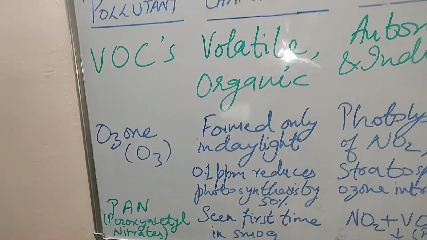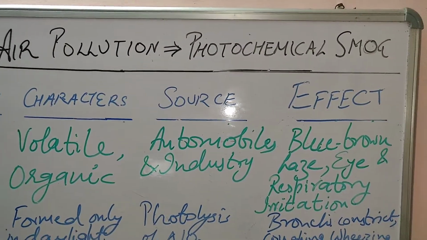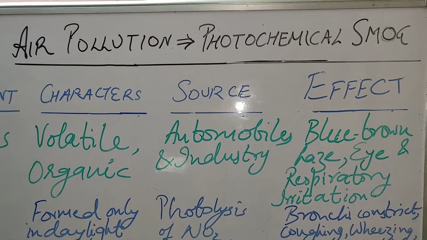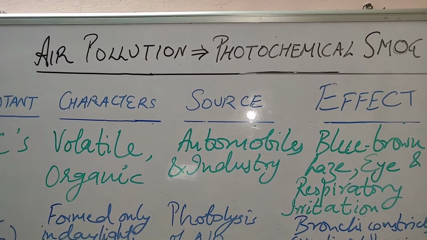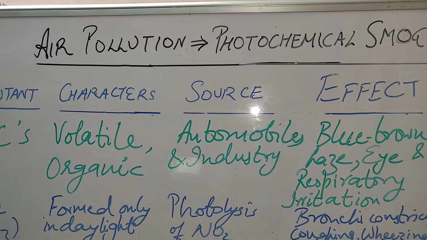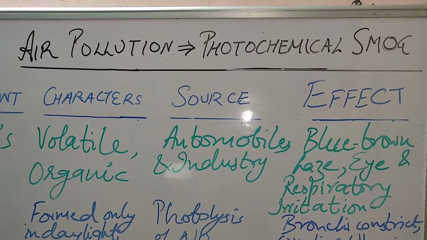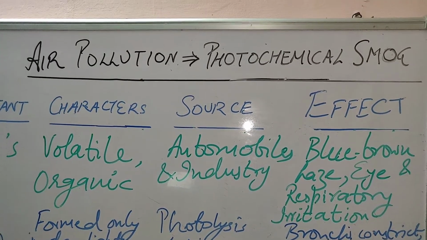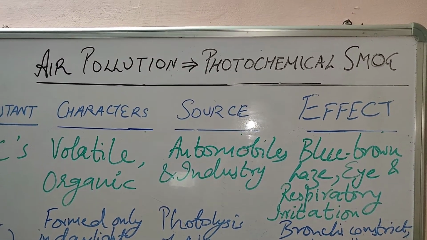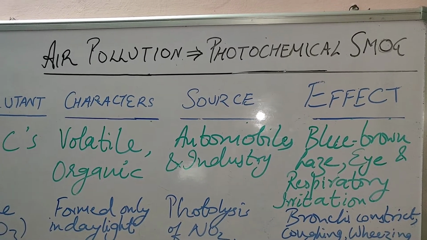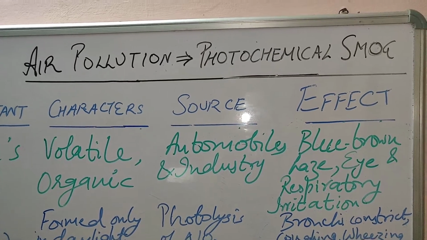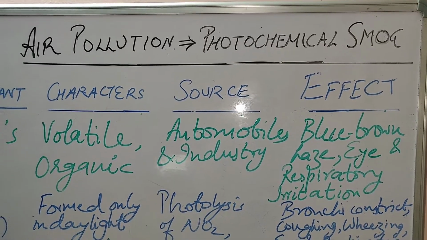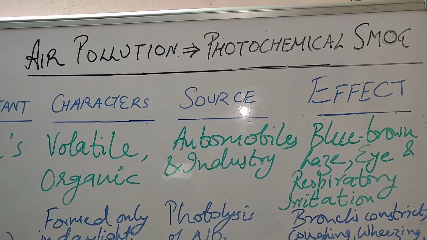You can go to my previous videos on air pollution, which give the definition by the World Health Organization, and where I have discussed other pollutants also, like primary pollutants such as nitrogen dioxide, carbon dioxide, carbon monoxide. All these are discussed in my various videos.